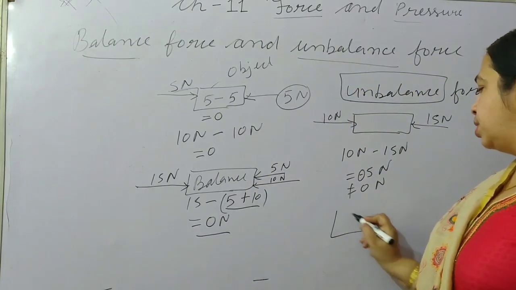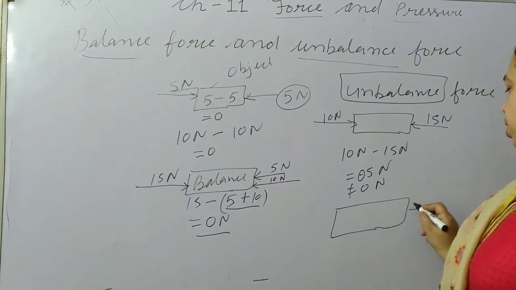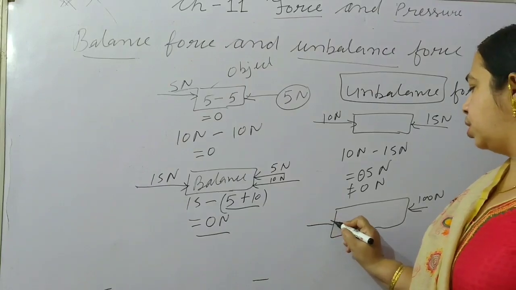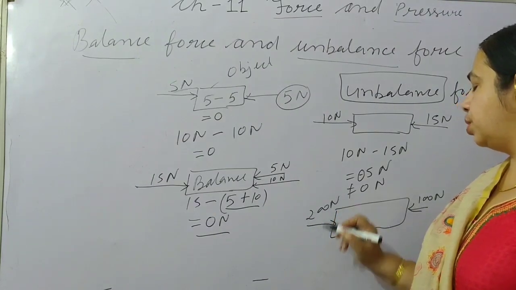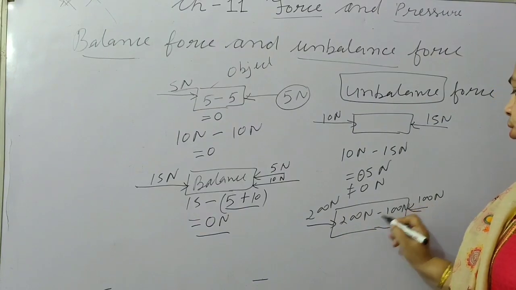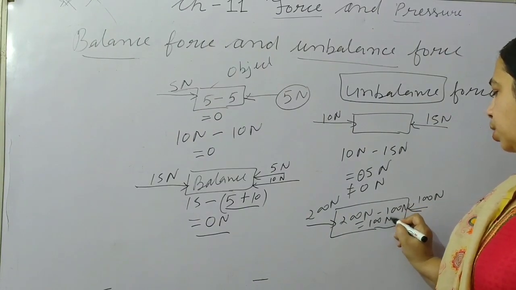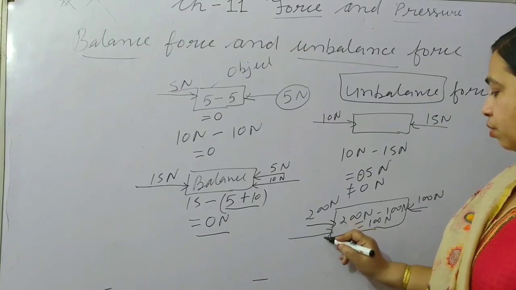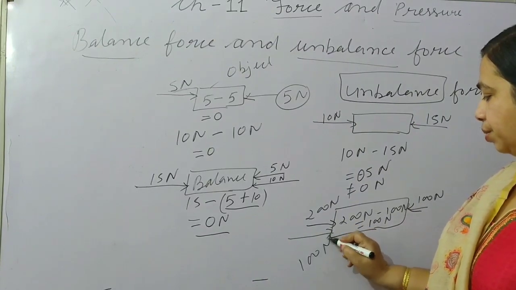One more example: from this side suppose 100 Newton and from this side suppose 200 Newton. So the resultant will be 200 Newton minus 100 Newton, which is 100 Newton. The net force applicable from this side will be 100 Newton.